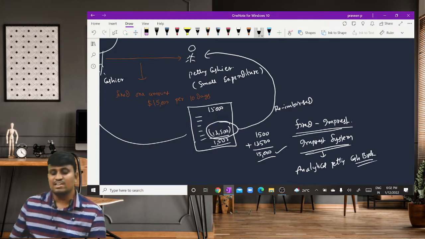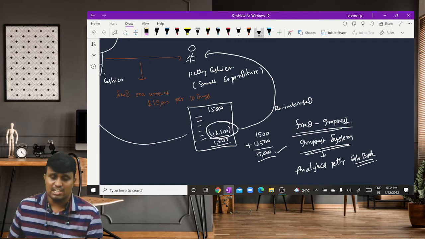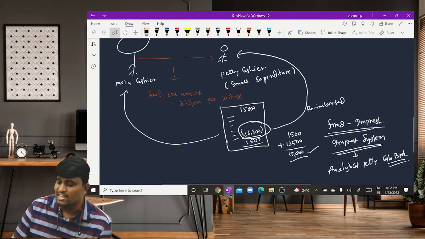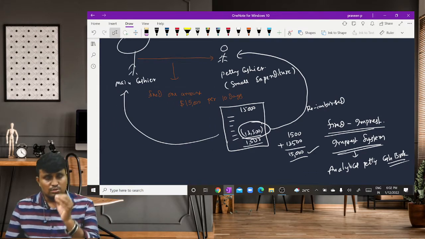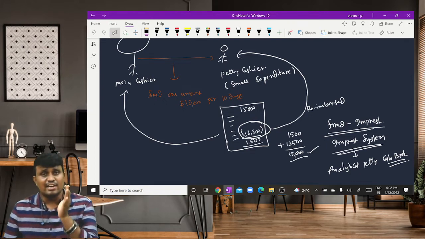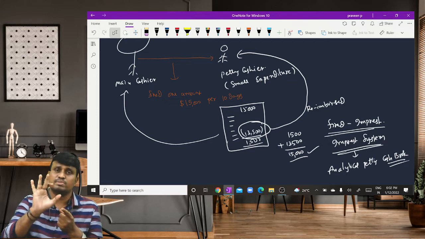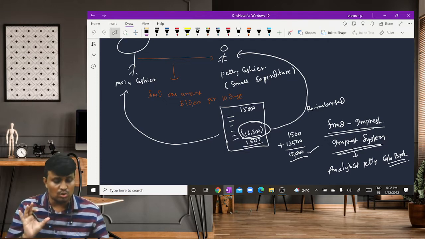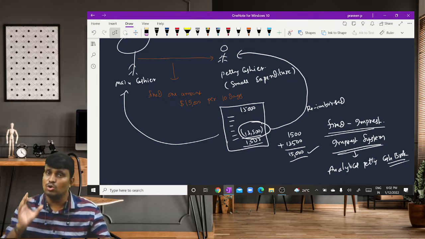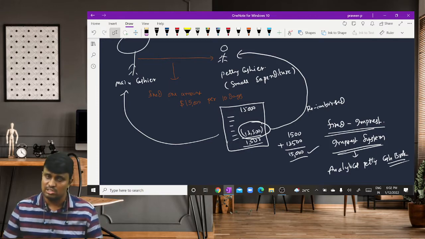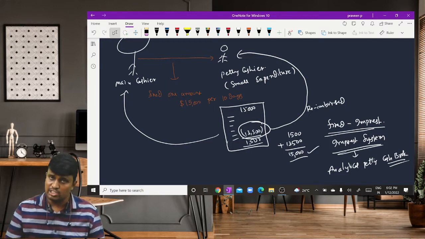That is called as what? Analytical petty cash book. So listen carefully. In case of imprest system, what happened? The main cashier appoints one person for having control over the small expenditure, and he is called the petty cashier.